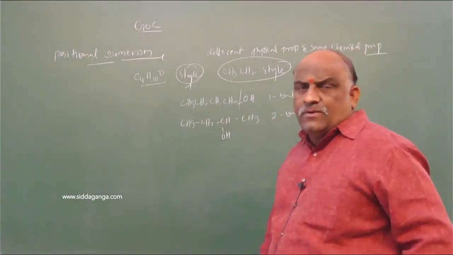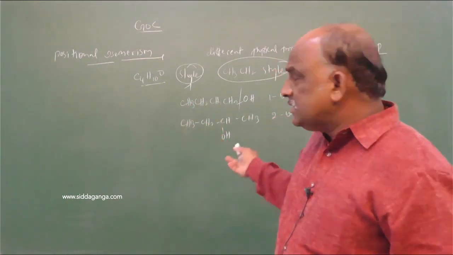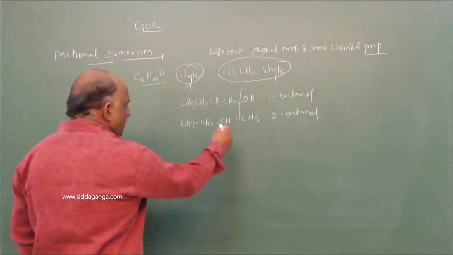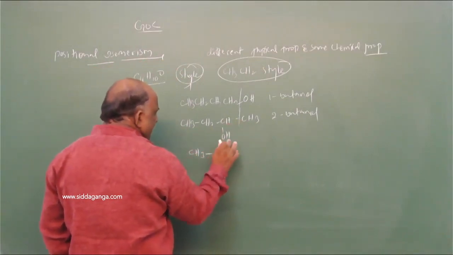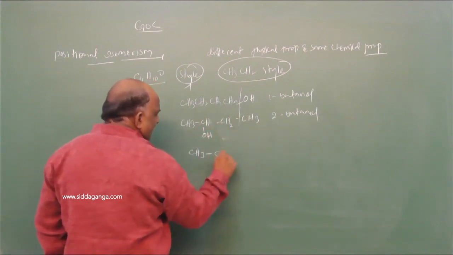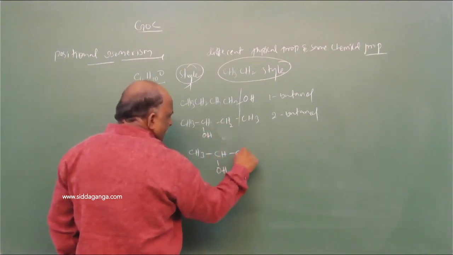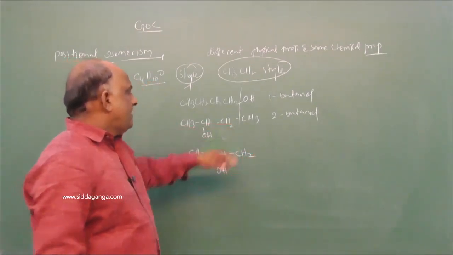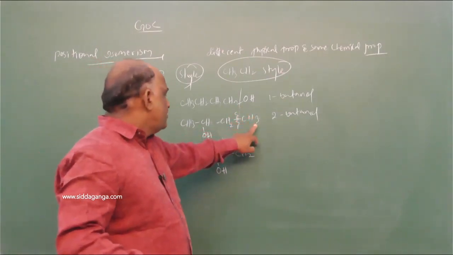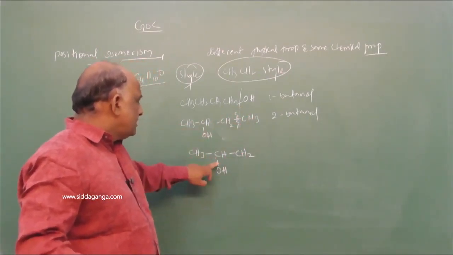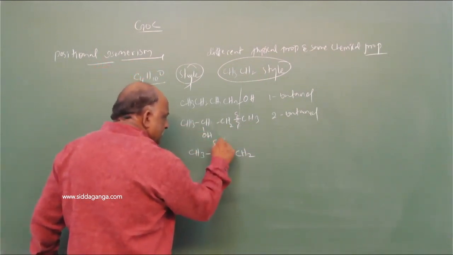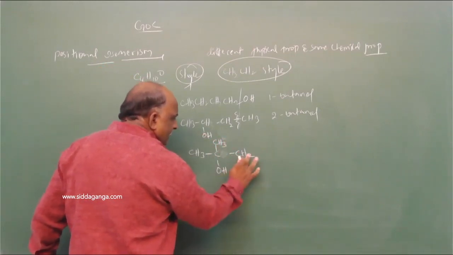1-butanol and 2-butanol are positional isomers. Break the chain. Break that CH3. How should we write it? CH3, and instead of that, we add it here. Already there is a CHOH, CH2. After breaking this branch, where should you add it? Add it here only, because already one branch, the OH, is there. Above the OH you should add it. Then this is CH3, and exchange the hydrogen from this to this.